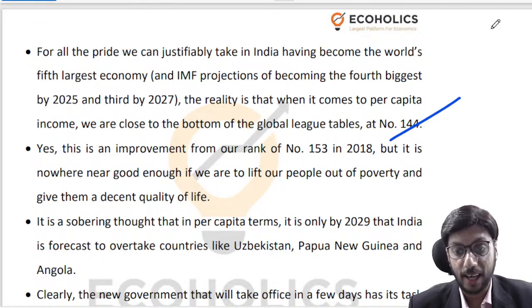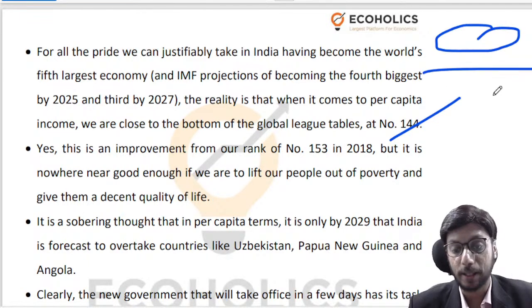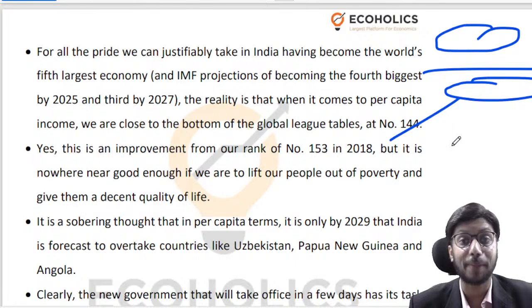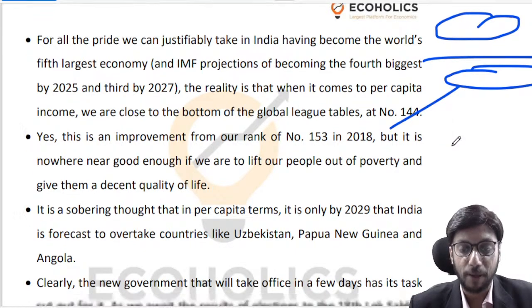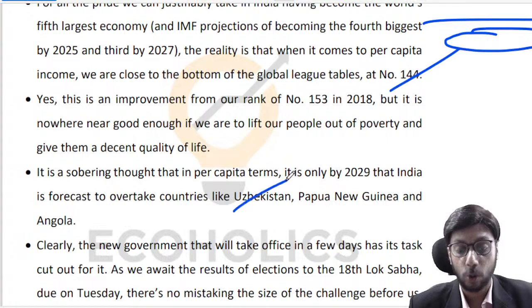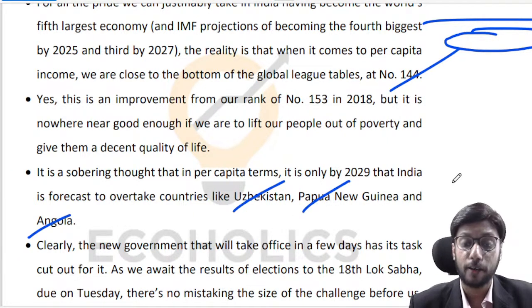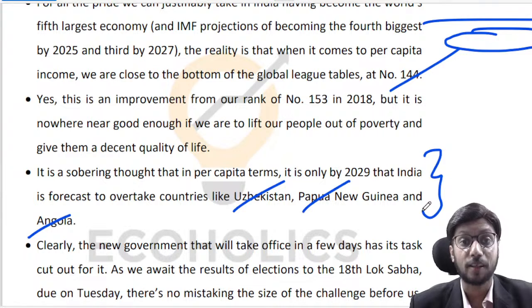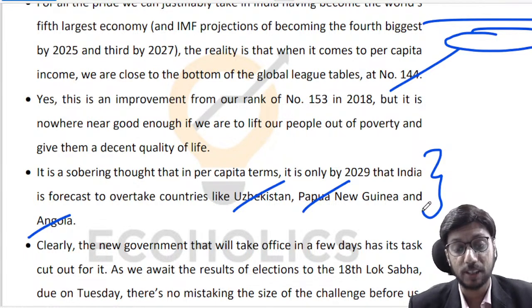You take the entire national income of the country and you divide it by the population, you will get something called per capita income, right? And that per capita income rank for India is 144. We are behind Uzbekistan, Papua New Guinea and countries such as Angola. It will be only by 2029 that probably we will be able to march ahead of these countries.